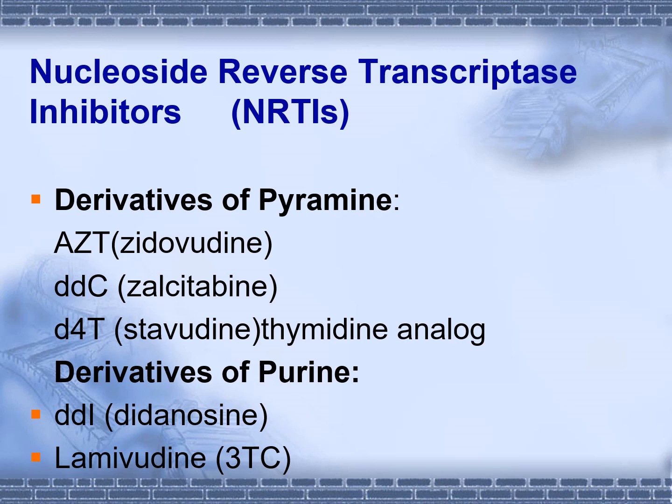As we mentioned earlier, when we discussed antiviral drugs in general, most of them are nucleoside derivatives. These drugs are derivatives of pyrimidines or derivatives of purines. Number one is zidovudine. Then we have zalcitabine, stavudine. Then for purine derivatives, we have didanosine and lamivudine.